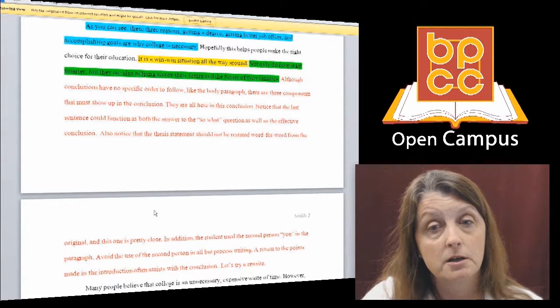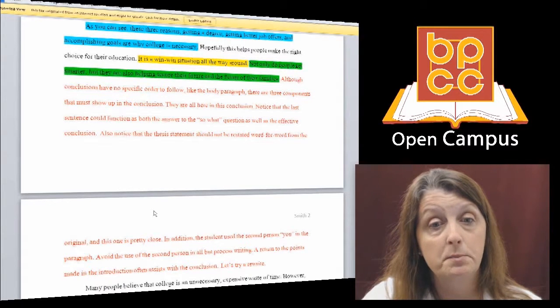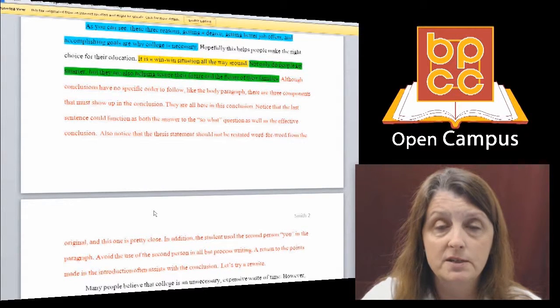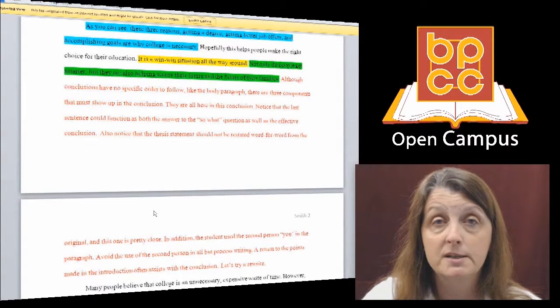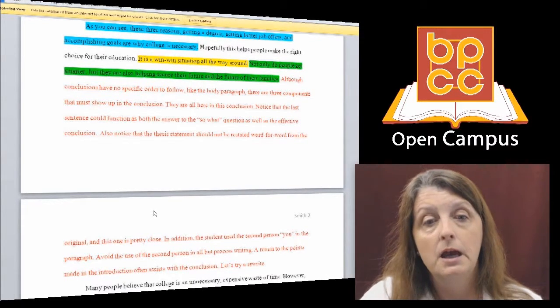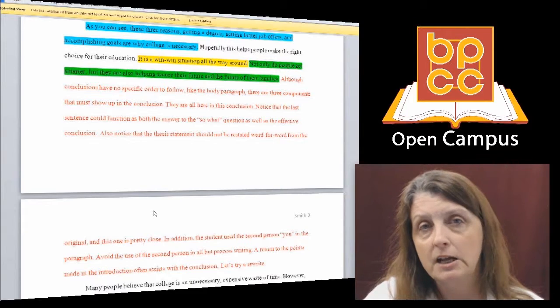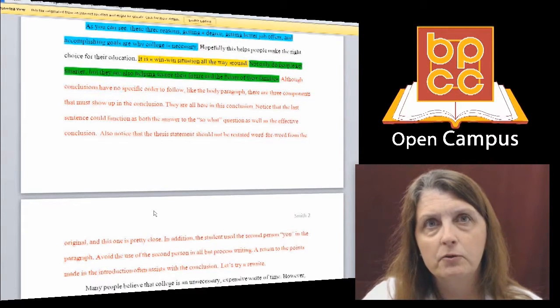In addition, the student used the second person you in the paragraph. I always tell my students to avoid the use of the second person in anything but process writing. Okay? A return to the points made in the introduction often will assist you with your conclusion. So let's take a little chance and see if we can rewrite this thing.